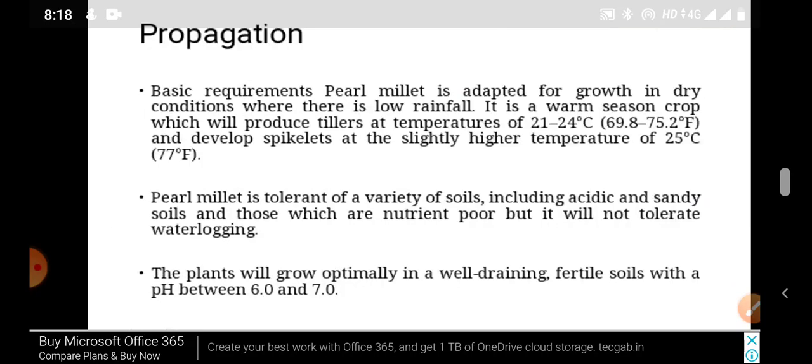So, how can it be propagated? The basic requirement for the propagation of pearl millet is a low rainfall and warm season crop, with a required temperature of 20 to 24 degrees and a pH of 6 to 7.